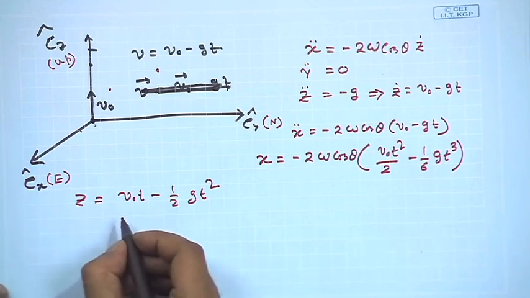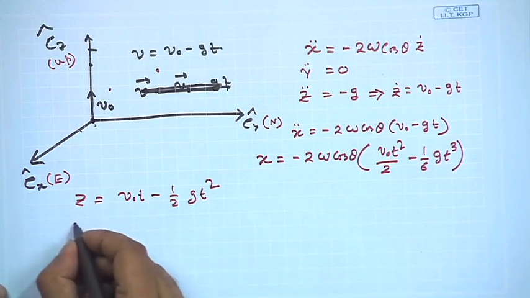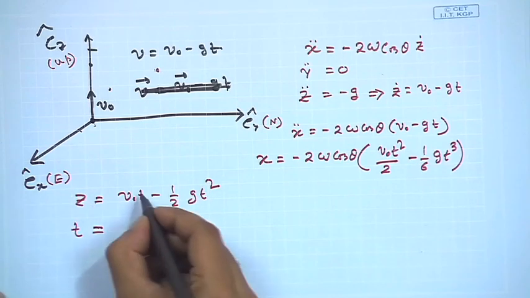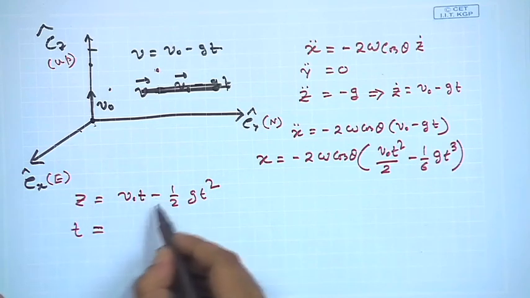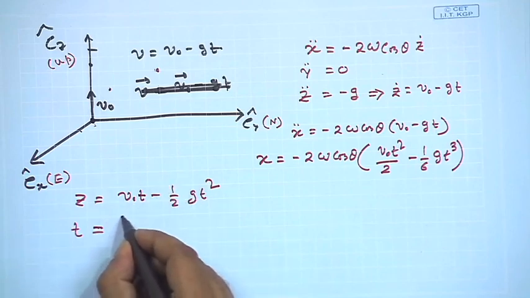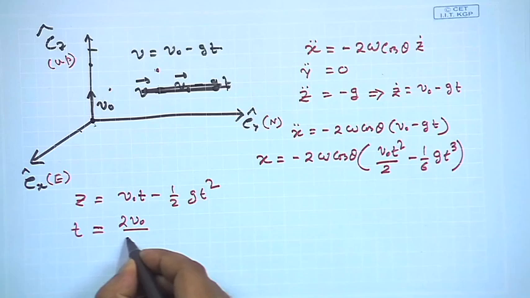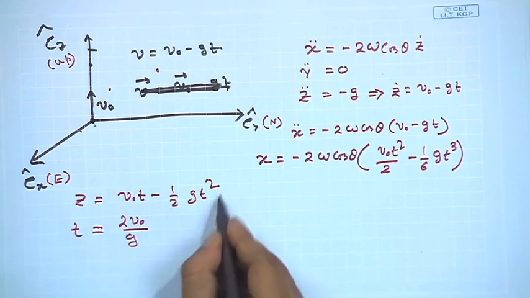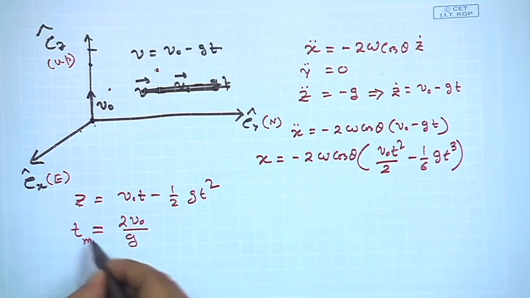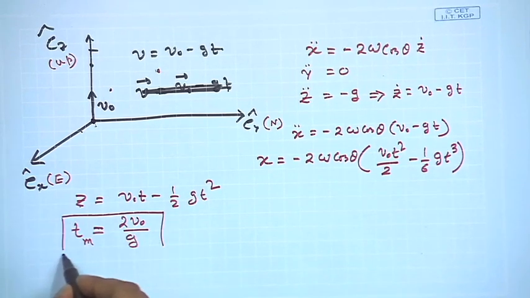Now, from here what we can get is once again the total time of flight by setting z equal to 0. It is a quadratic, so it will have two roots, one for t equal to 0 where we have z equal to 0, and the other for t equal to 2 v 0 by g. Just directly from this relation set z equal to 0, and you will get T m is equal to 2 v 0 by g.